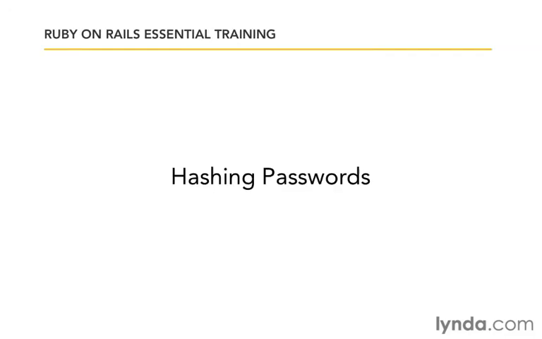Hashing is the process of taking a string of data and applying a mathematical function to it to produce a unique string of output, known as a hash. Hashing is often used for encryption, but that's not its only use. For example, it can be used for creating unique identifiers or quickly determining if a large amount of data has changed. But what we're interested in is using it for password hashing, applying an algorithm to a password to generate